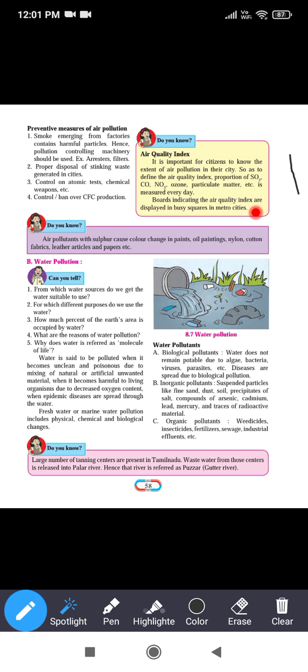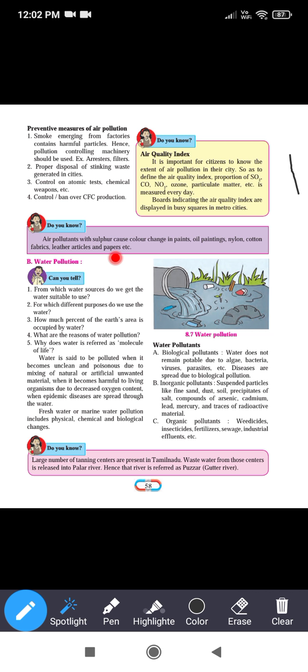Do you know, air pollutants with sulfur cause color change in paints, oil paintings, nylon, cotton fabrics, leather articles and paper, etc. So the air pollutant sulfur causes the change in color in the paints, oil paintings, nylon, cotton fabric, leather, etc. That's why the sulfur pollutant should be controlled.